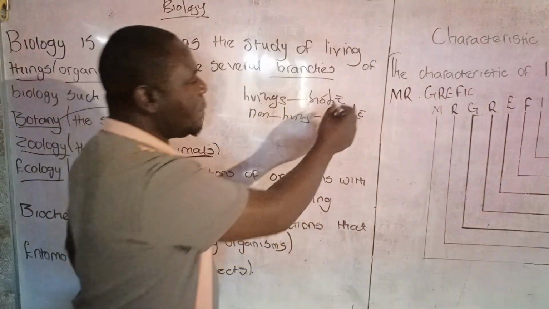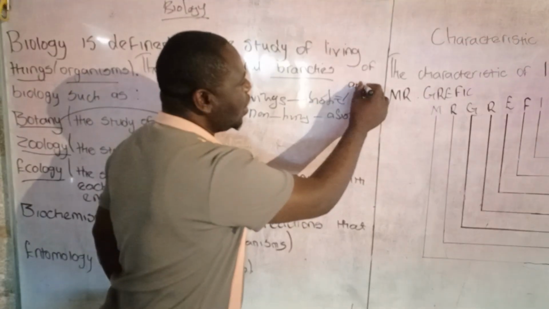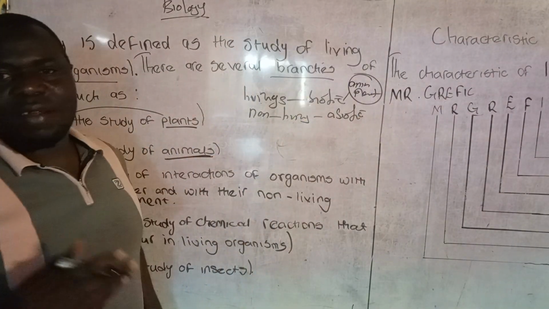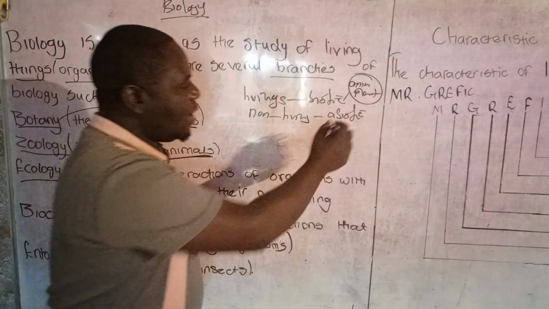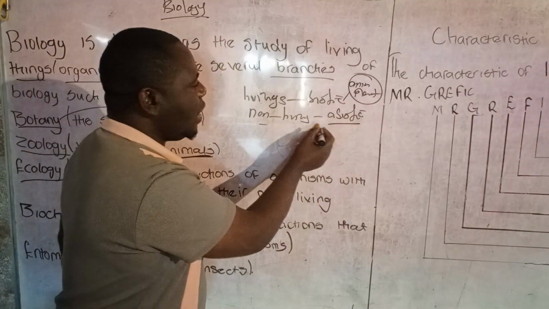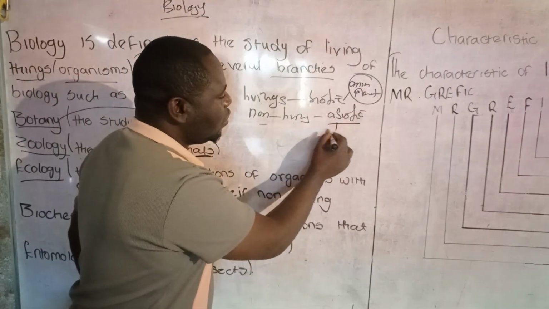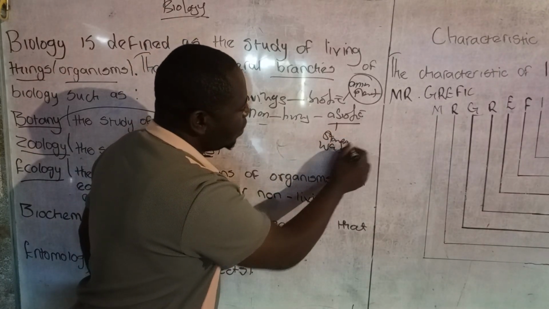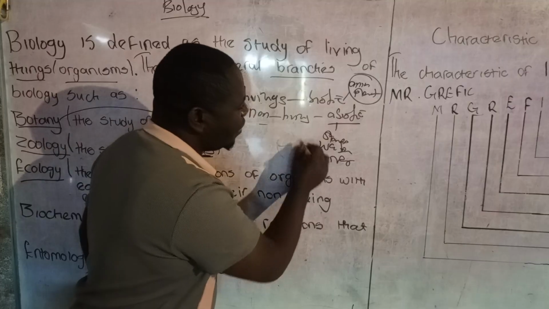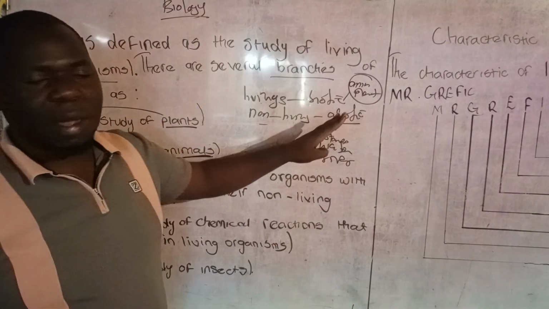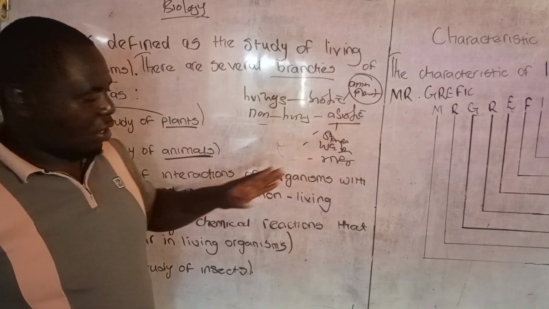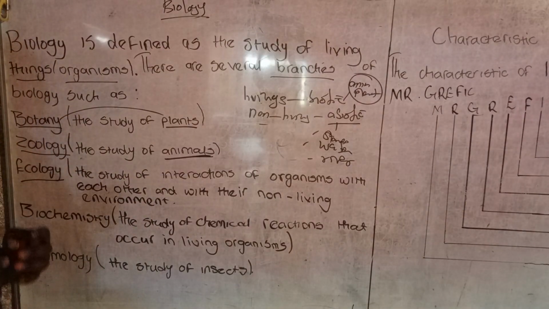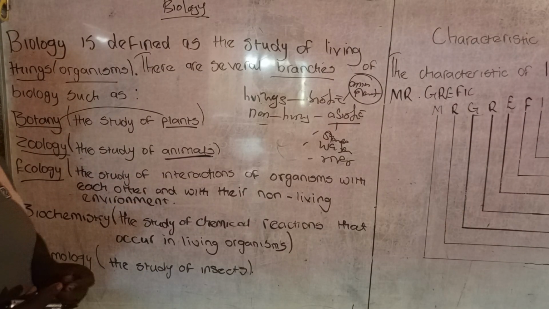Examples of biotic are animals and plants. All these are biotic, the living things. The non-living things are called abiotic, which include stones, water, river, etc. So ecology is the study of living things and how they interact with the non-living things.